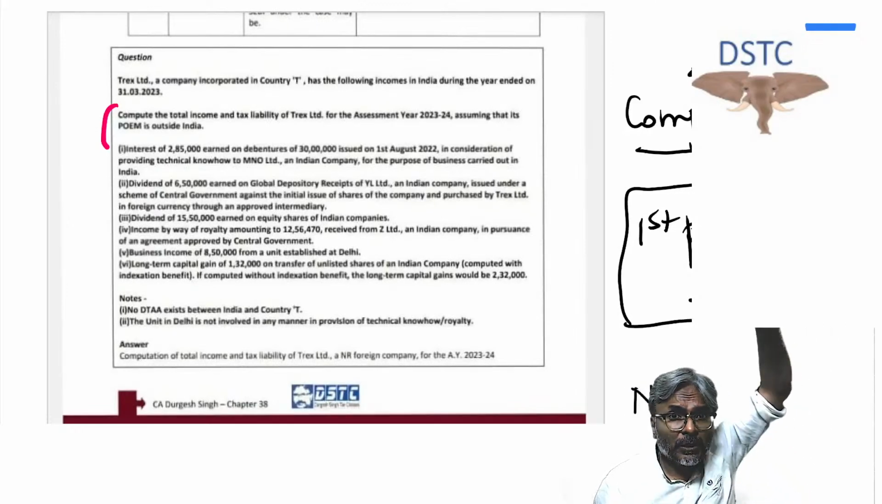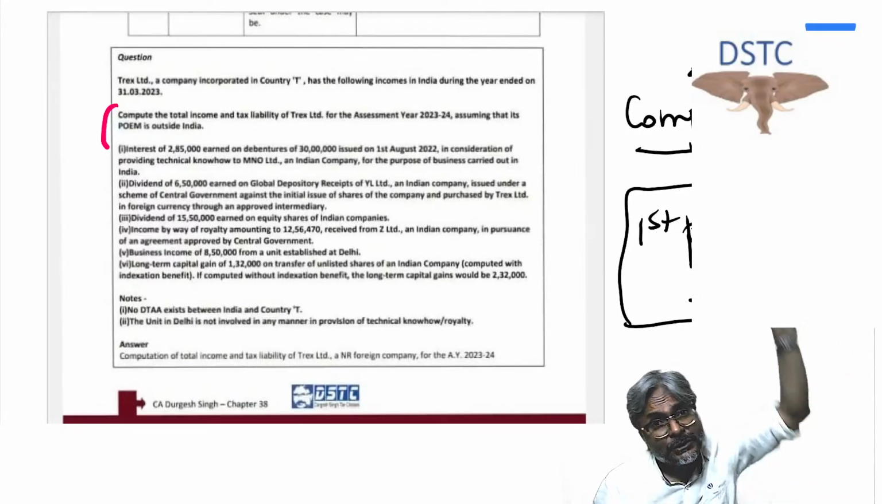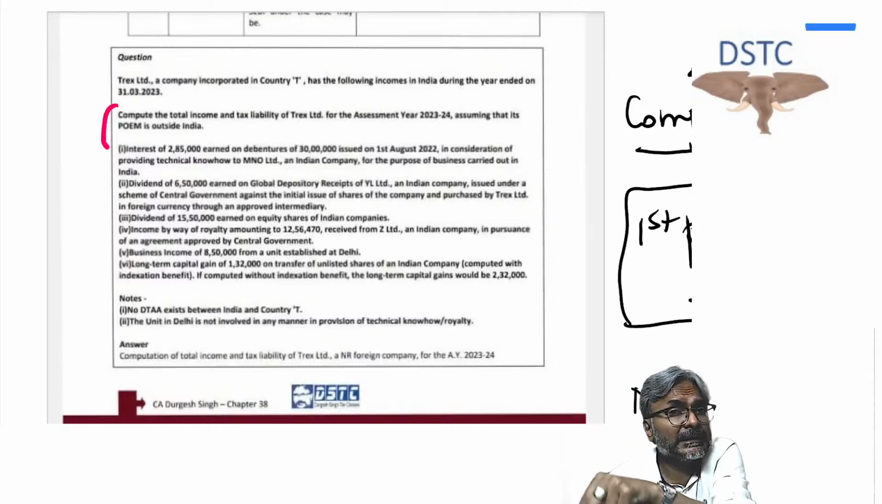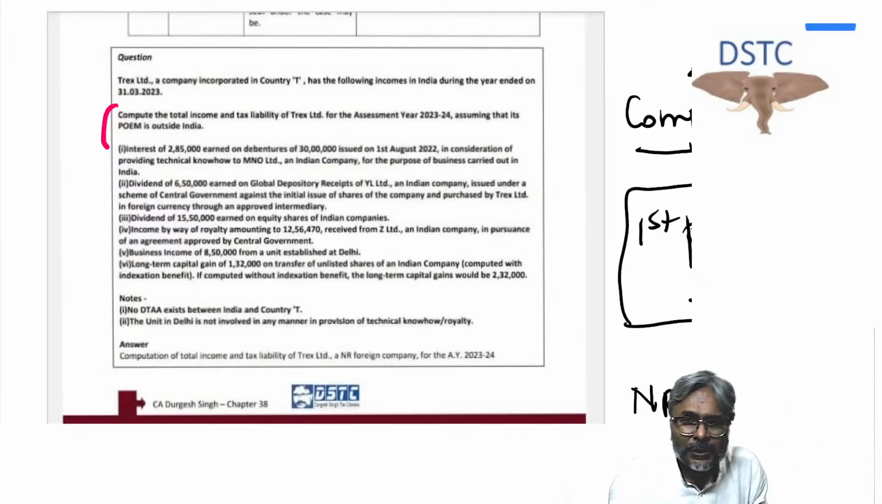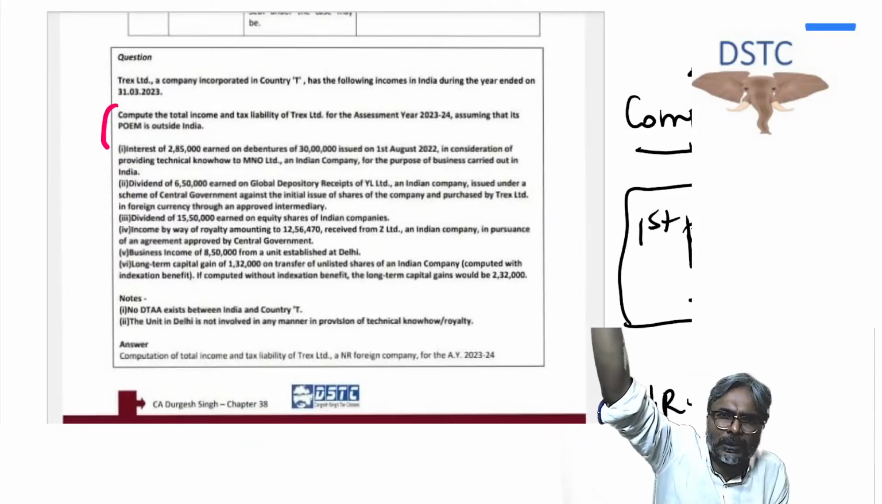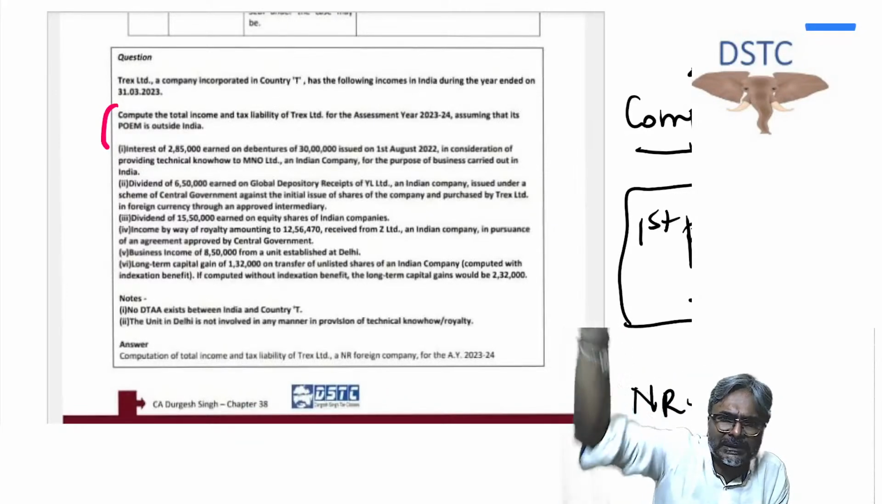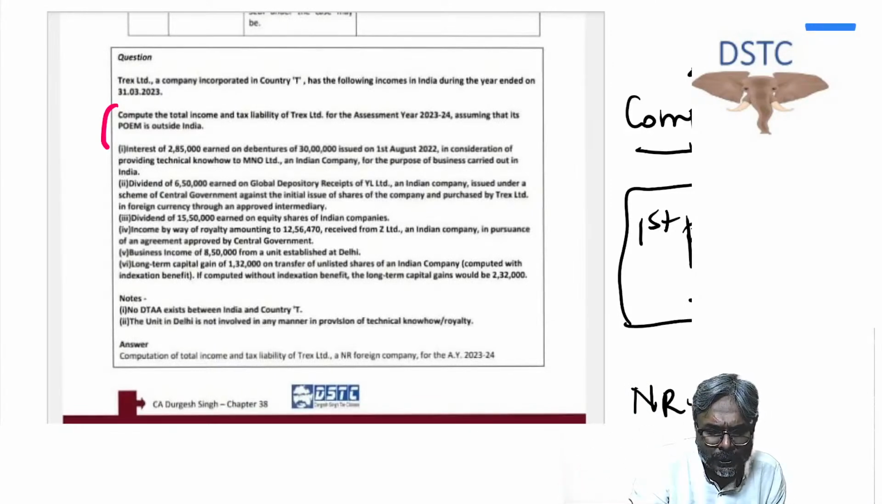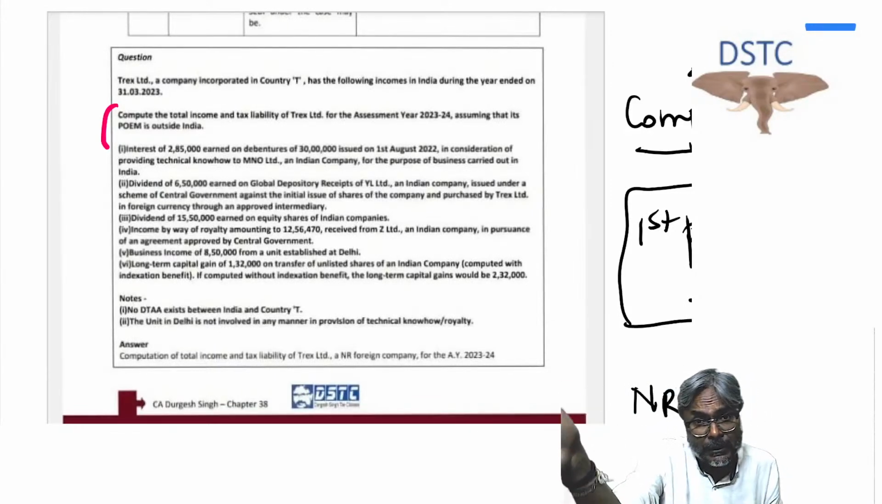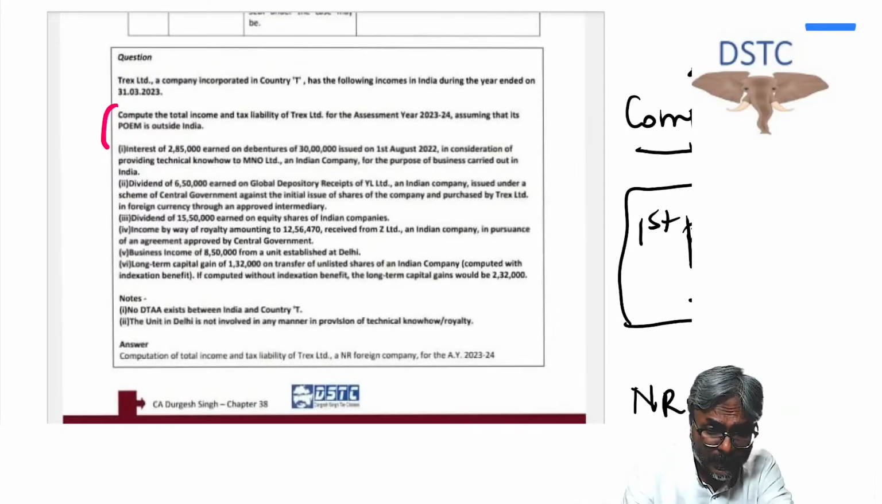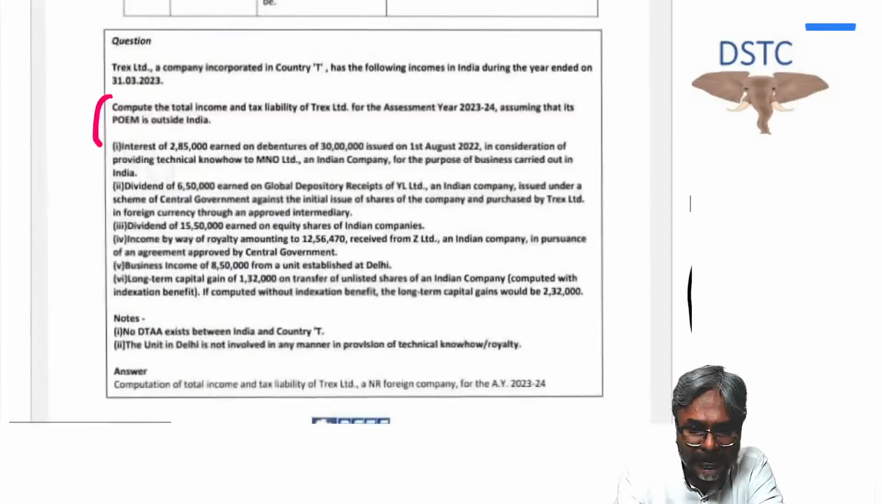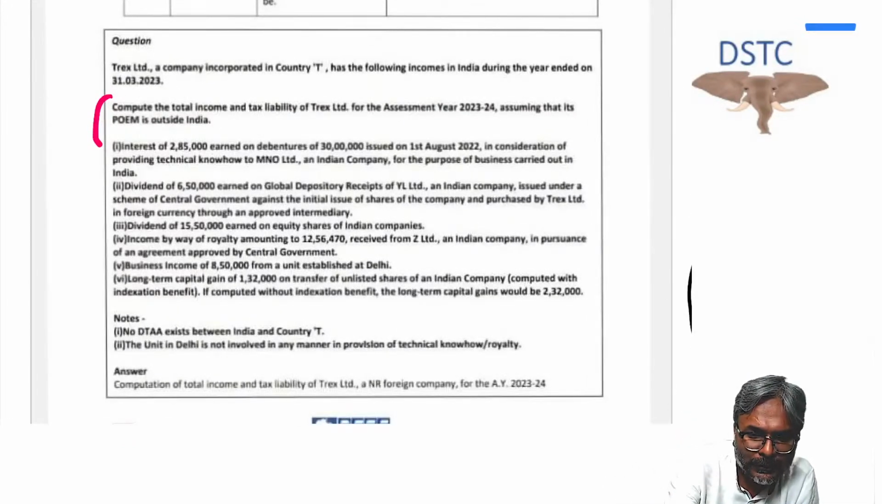Similarly, shareholders, not board meeting, shareholders are doing the meetings in India. Will that make the POEM of the foreign company in India? No. Shareholders are not for the management of the company. They are only having the voting powers. They don't have the management of the company. So you cannot say that the POEM of this foreign company whose shareholders are meeting in India is therefore in India. Never do that, because this is what they have done in this question. This is an important question for your examination.